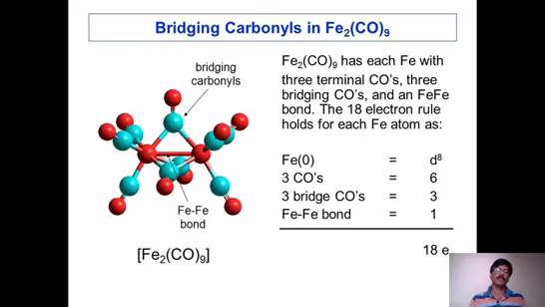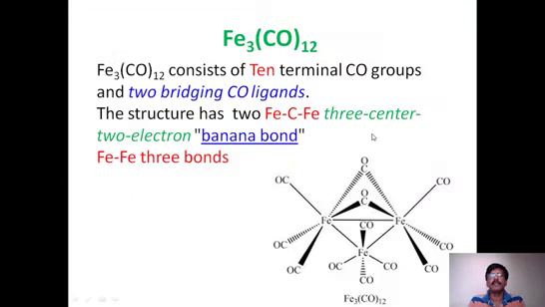If you add up total, there also we get the simple answer: each iron is having 8 plus 8, 16 electrons, and altogether 9 carbonyls means 18 electrons. 18 plus 16, that is 34, and iron bonding 2 electrons, so 36. Again 36 shared by 2 iron atoms. That's why when you divide it by 2, it gives 18. So that is also one way of doing the 18 electron rule.